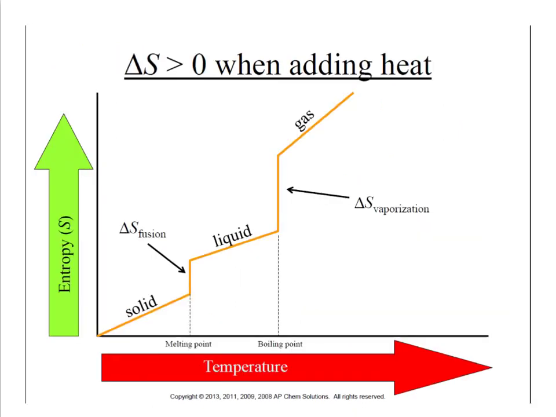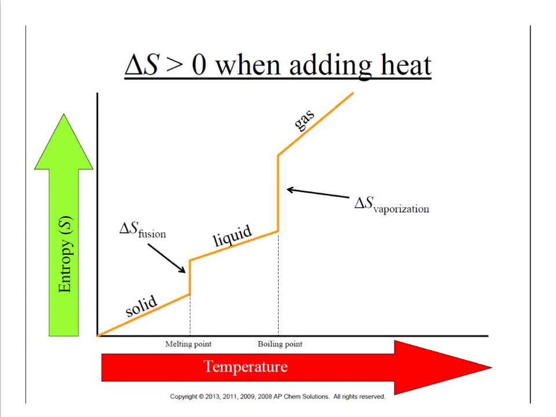Here's a little chart that shows us how entropy changes with temperature. And so we can see over on our y-axis we have entropy, and down here we have temperature. And this isn't necessarily just water, this is any substance, as it goes from a solid to a gas. So while it's a solid, even though it's still a solid, as you heat it up, those molecules are going to move more and more and more. The more heat, the more motion. So we heat it up, and it's increasing its entropy.